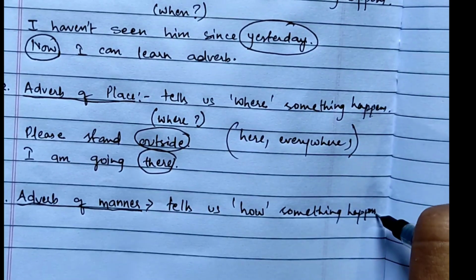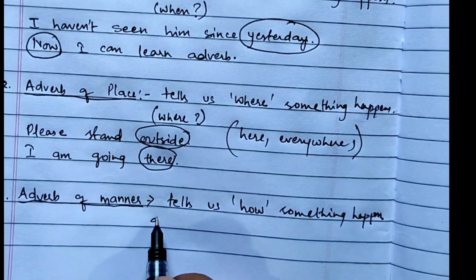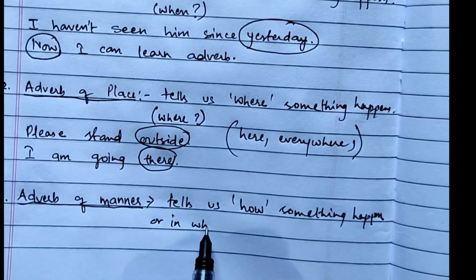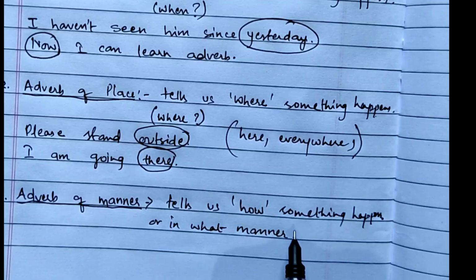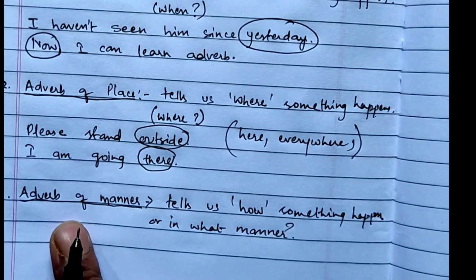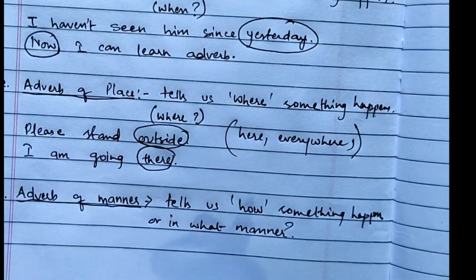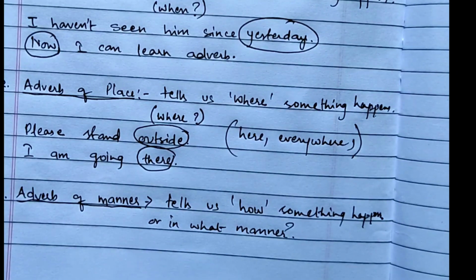It tells us how something happens or in what manner. Okay, so if you ask the question using how, you will get adverb of manner, or in what manner, if you ask the question, you will get adverb of manner.